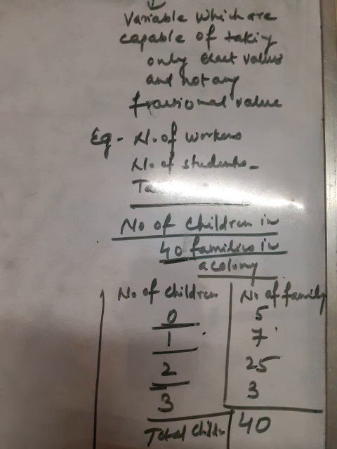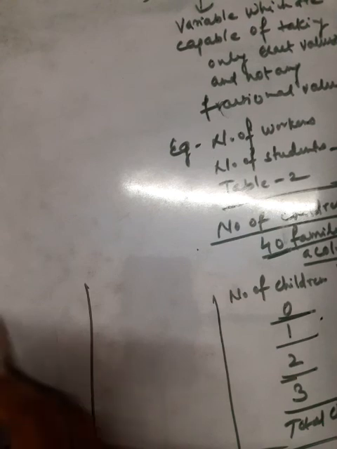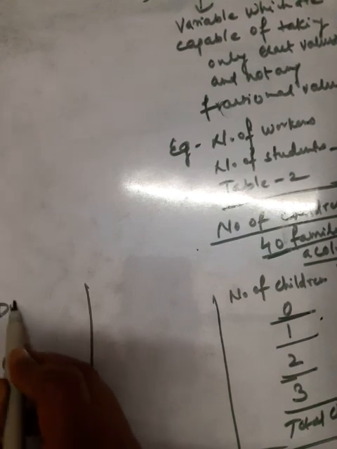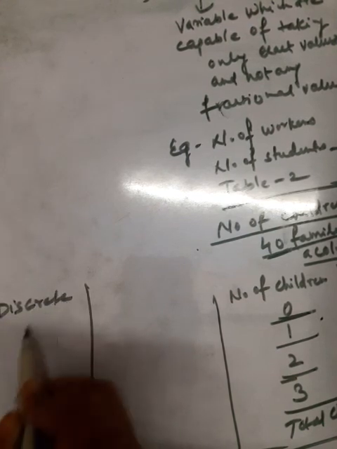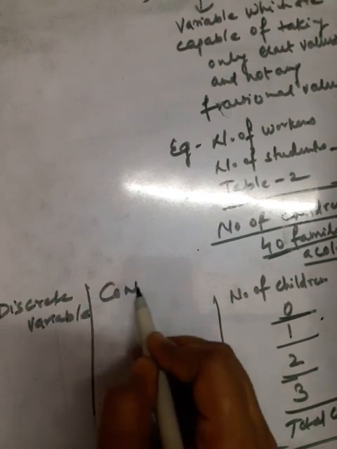Now if you discuss the difference between discrete and continuous variables, we can write it like this. Suppose in one column I write discrete variable, and in another column continuous variable.